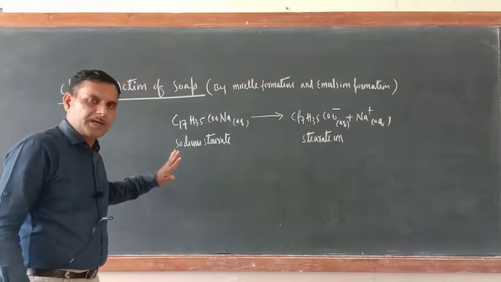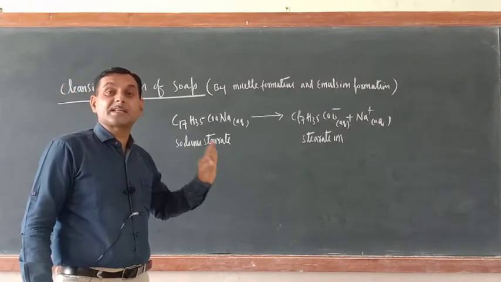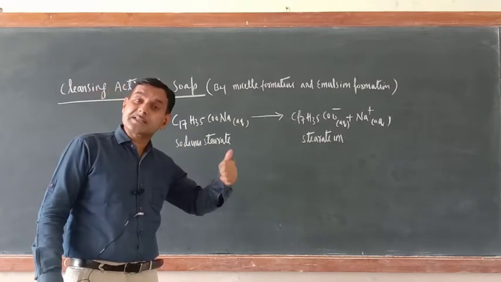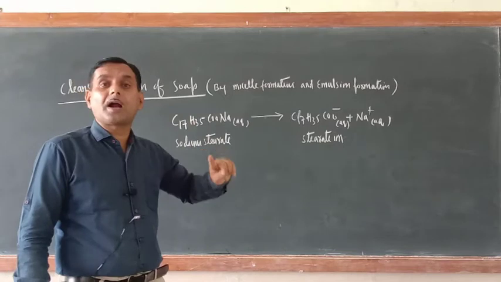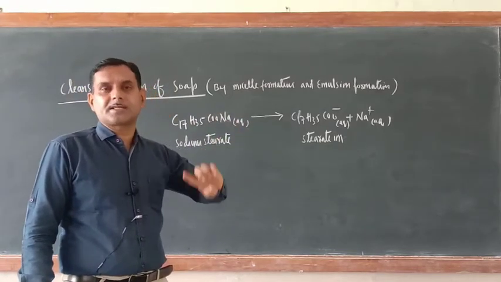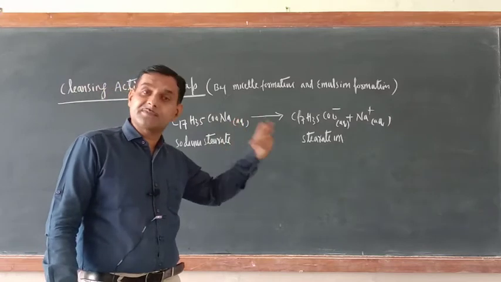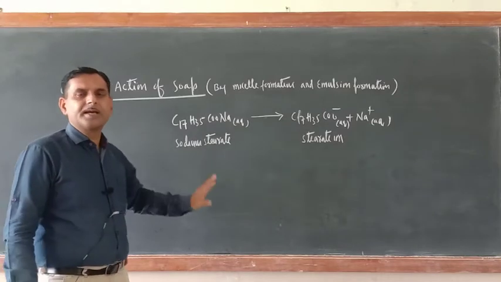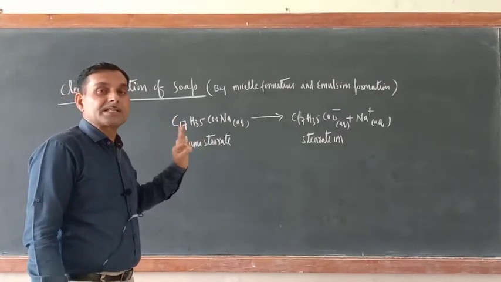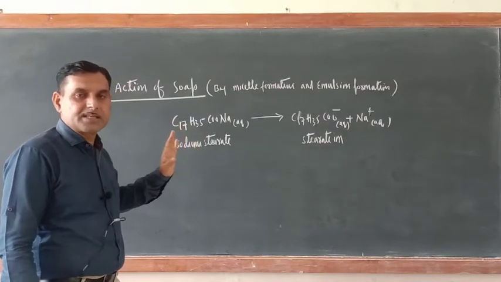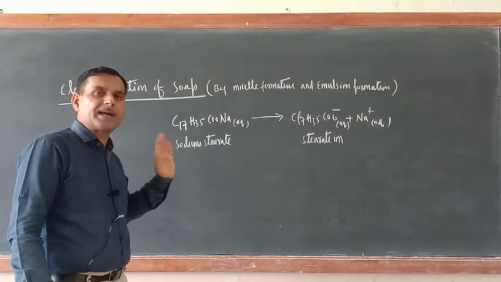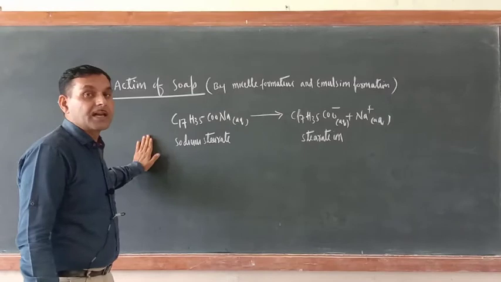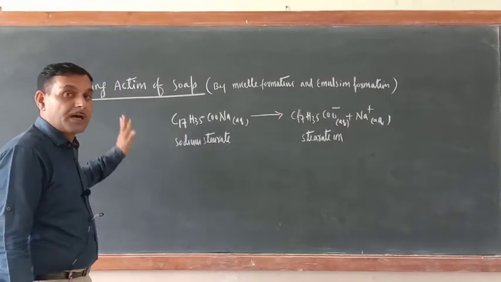In another way, we can define micelles as clusters of ions in which they orient themselves in such a way that the hydrophobic part is in the interior of the cluster and the hydrophilic part is at the surface of the cluster. So in simple language, micelle is nothing but a cluster of ions, an aggregate colloid, and soap is one of the substances which form the micelle. Detergent is also a substance which forms the micelle.